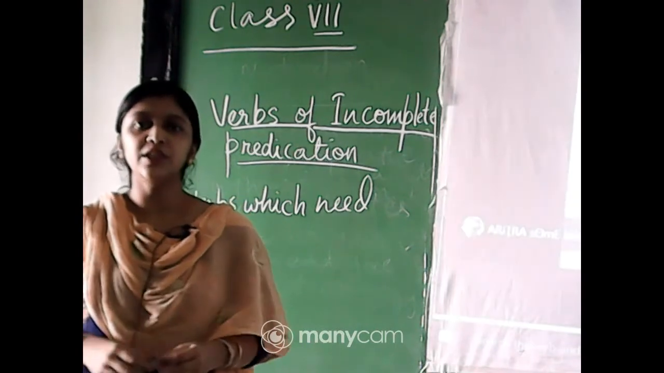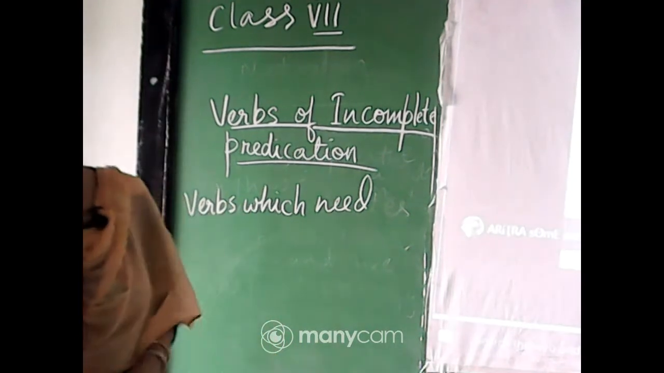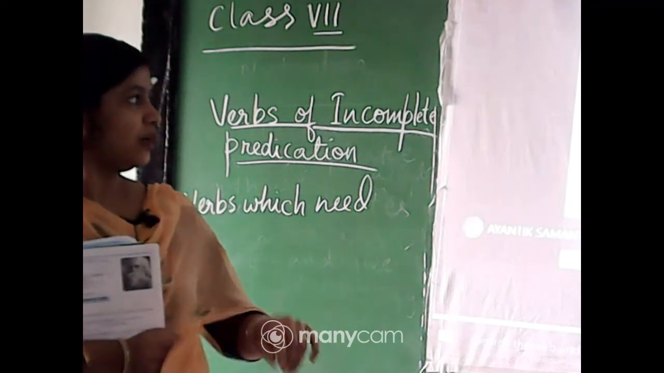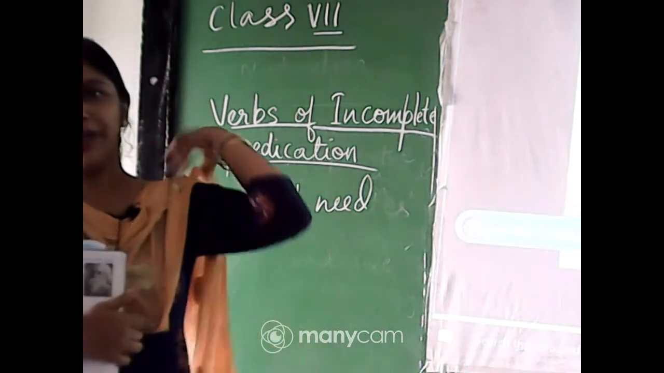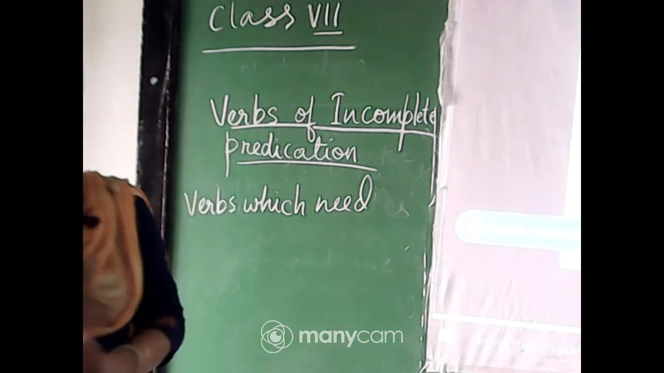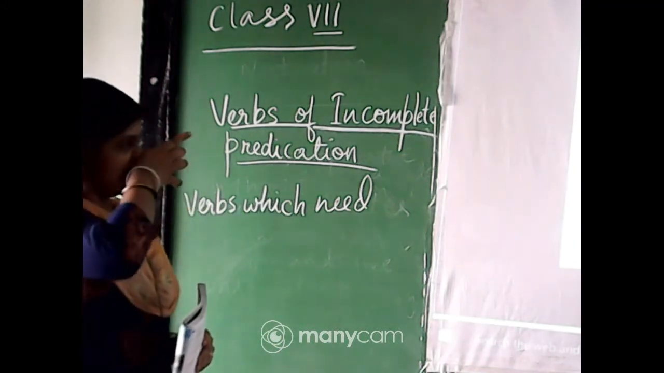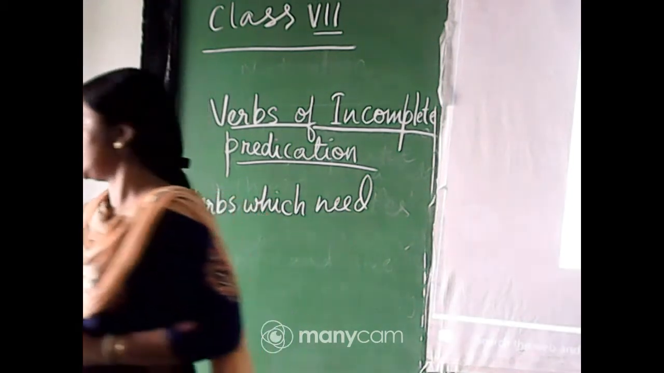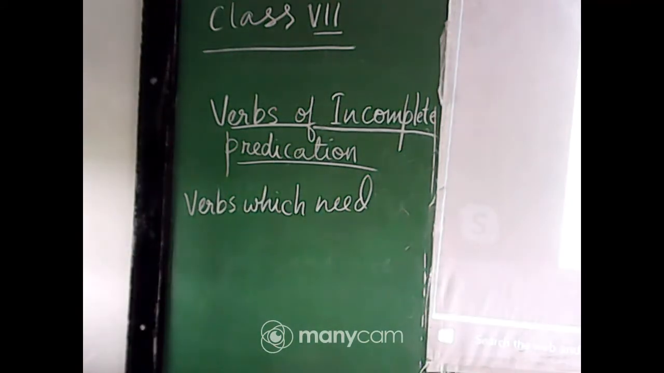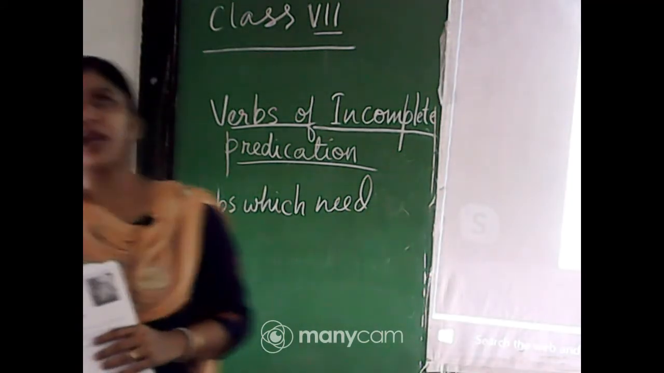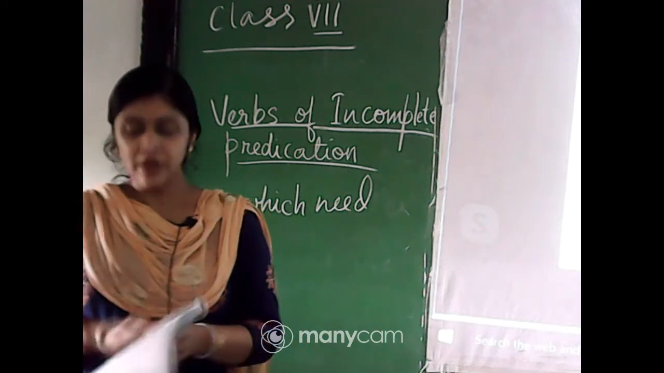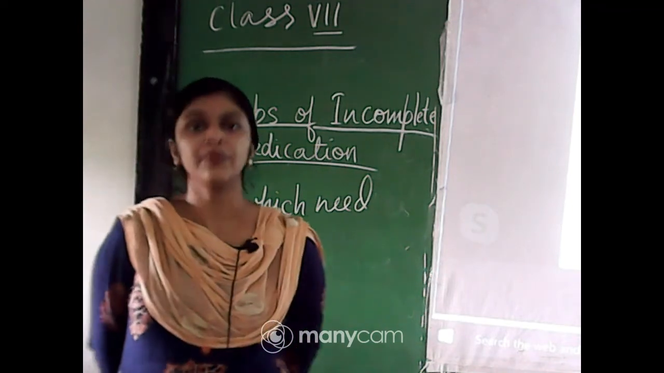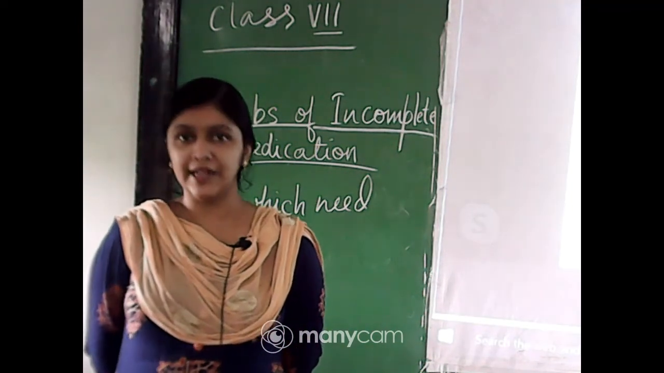Today we will continue with the chapter which we had started in the previous class, that is verbs. So let us continue with the chapter verbs. Today we will start with the topic verbs of incomplete predication. Now we had done transitive and intransitive verbs in the previous class. Today's class we will start with verbs of incomplete predication. Well, what are verbs of incomplete predication?